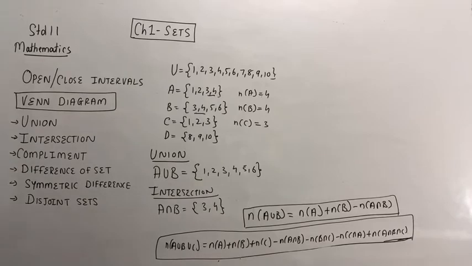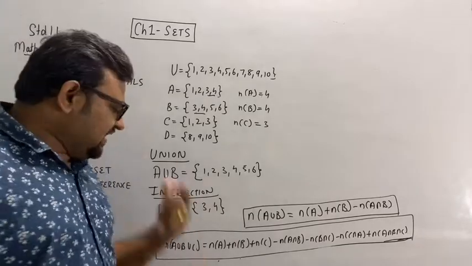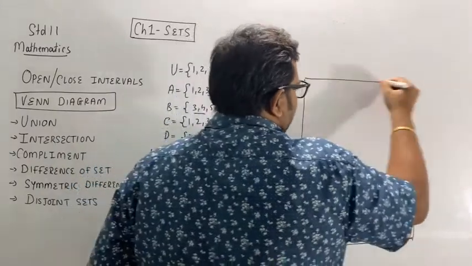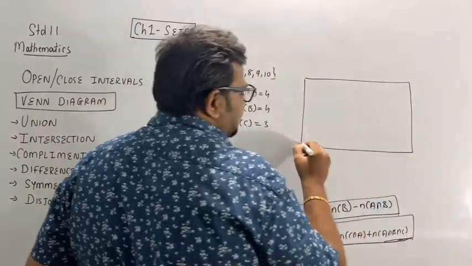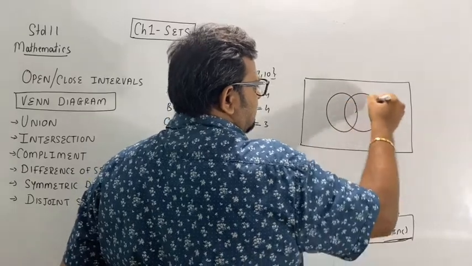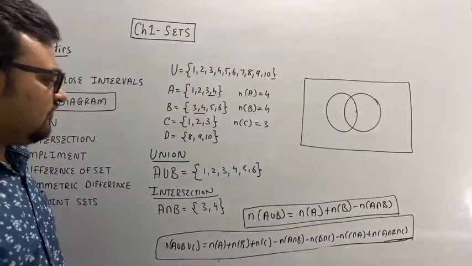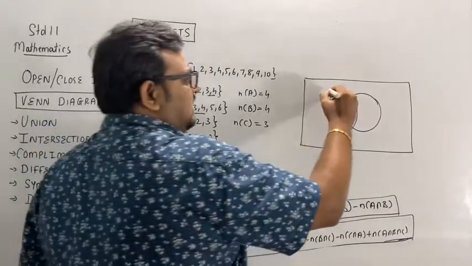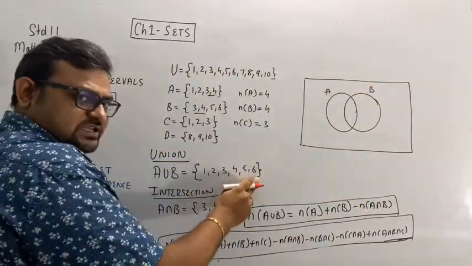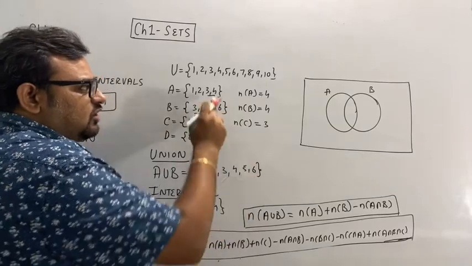Now, if I want to represent union and intersection in the form of a Venn diagram, say I'm taking only two sets A and B. First, the union of A and B: 1, 2, 3, 4, 5, 6. Clear? Now what are common? 3 and 4.